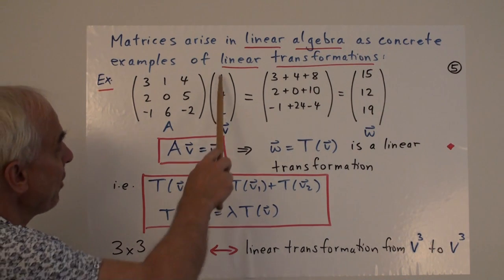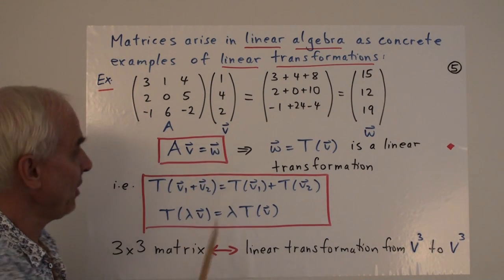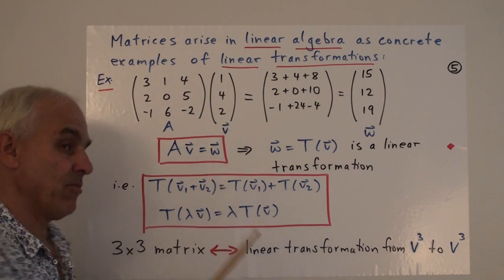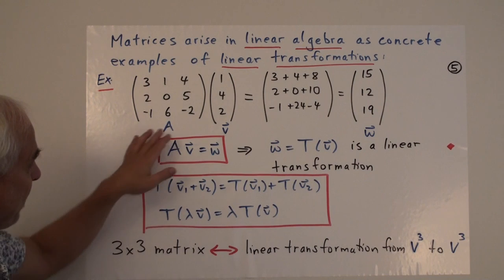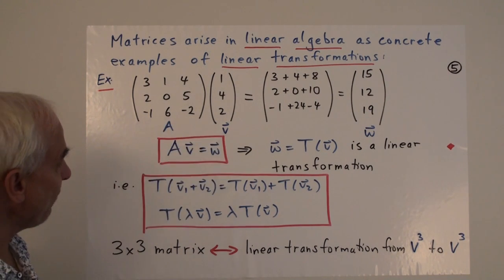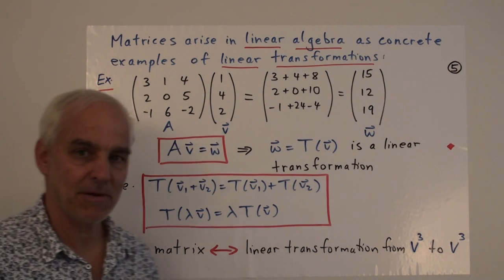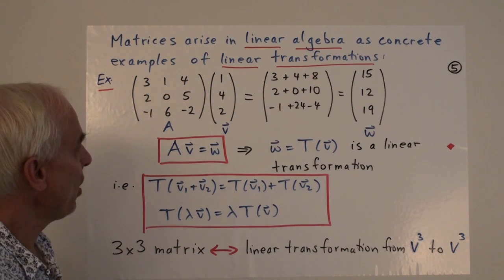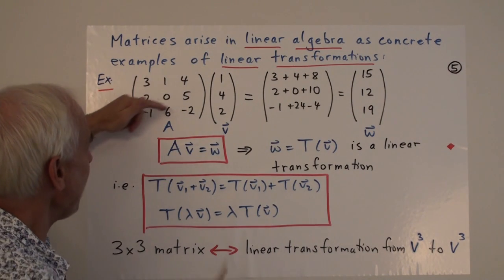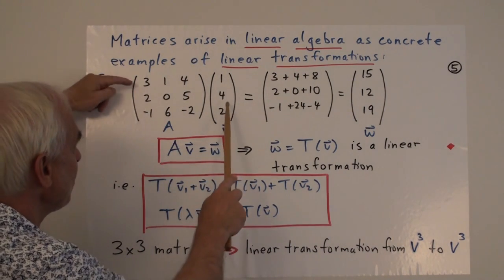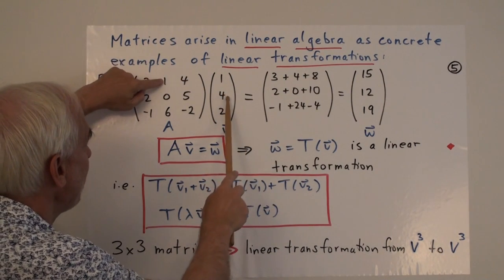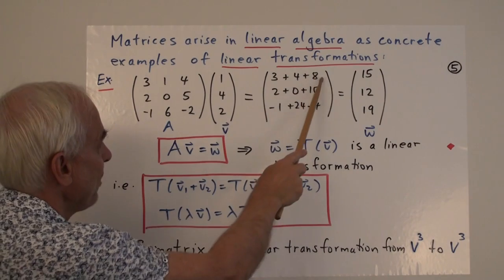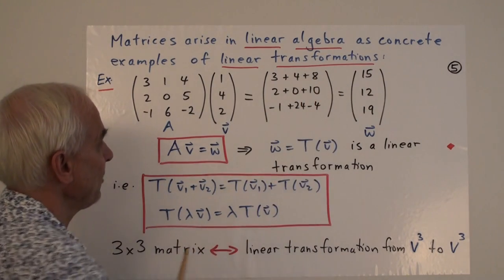And here is a 3 by 1 matrix, which is also called a column vector. We call that V. Now we can multiply this matrix A by this column vector in the same kind of way as we were talking about before. We're going to multiply the rows of A by this single column. So the first row times the column would be 3 times 1 plus 1 times 4 plus 2 times 4. So 3 plus 4 plus 8 is 15.